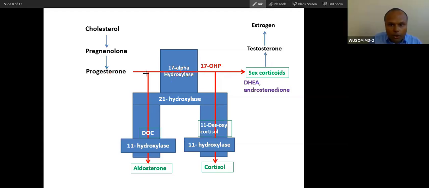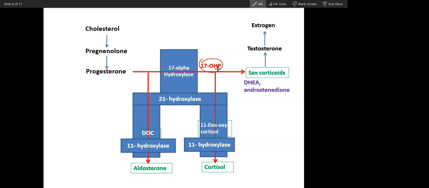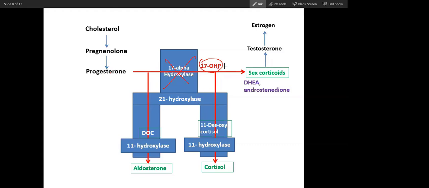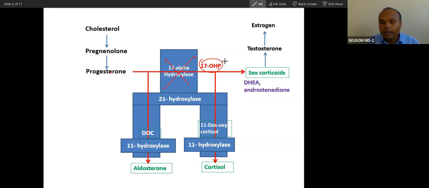See, from progesterone, only after 17 hydroxylation will this be formed. 17 hydroxylase. From progesterone it will form 17 hydroxyprogesterone. If this is not there, what will happen to this? There will not be 17 OHP, because there will not be hydroxylation.